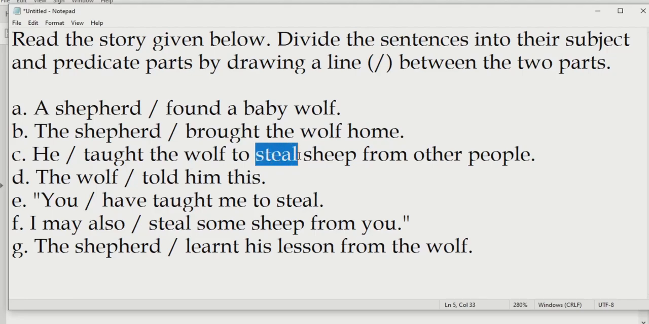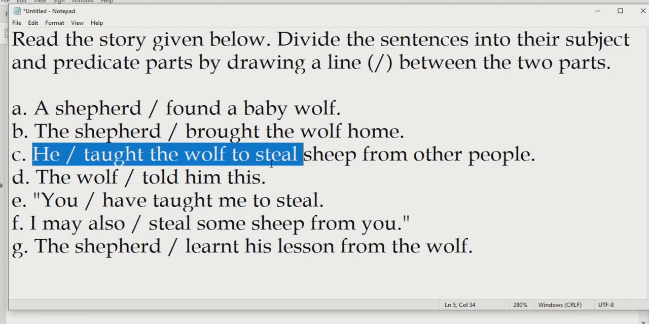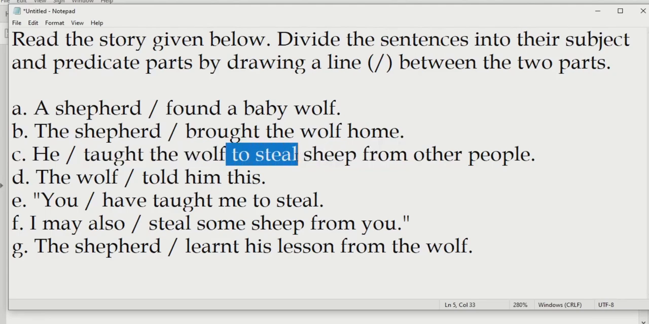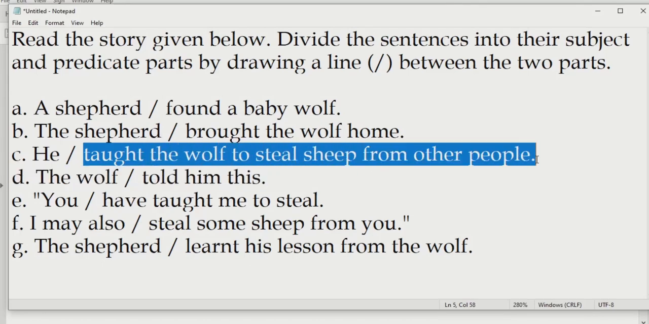Wherever you find a verb which has something before it, for example, to. Suppose if somebody is telling someone to do something, over here, he taught the wolf. That means the shepherd taught the wolf to do something, that is to steal. So over here, this will not be considered as a verb. So we'll go back to the sentence. He becomes the subject. Taught up till people will become the predicate.